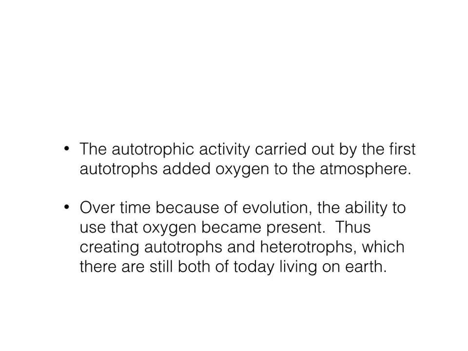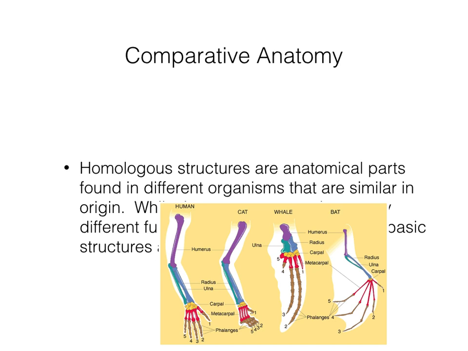Autotrophic activity was carried out, and what do autotrophs release? Plants release oxygen. So that allowed for the first aerobic organisms to come about. Now, we're going to switch gears a little bit here, and we're going to talk about some of the evidences for evolution. So unfortunately, this is covering, but it's a good picture, and it's showing homologous structures. Now, they have different organisms here. We have a human, a cat, a whale, and a bat, and they're very different, but notice how they have all the same bones.